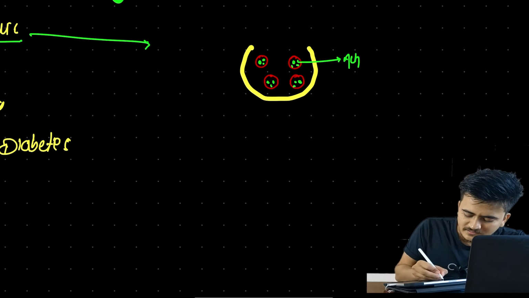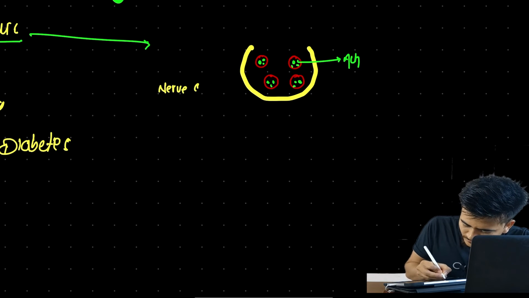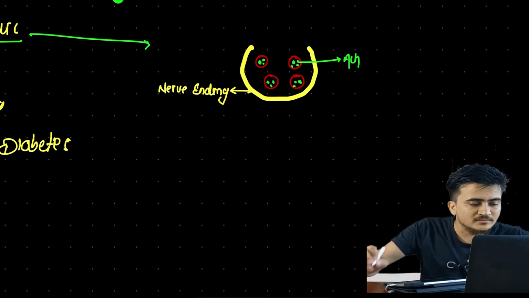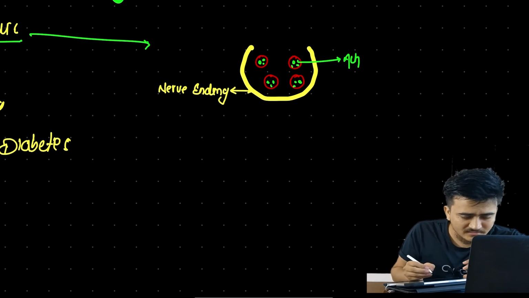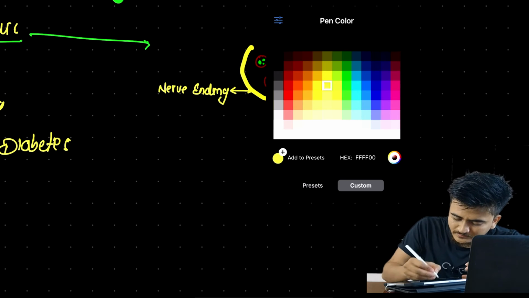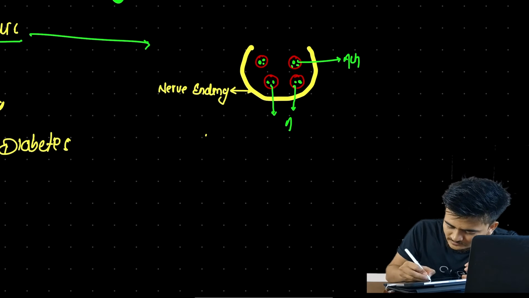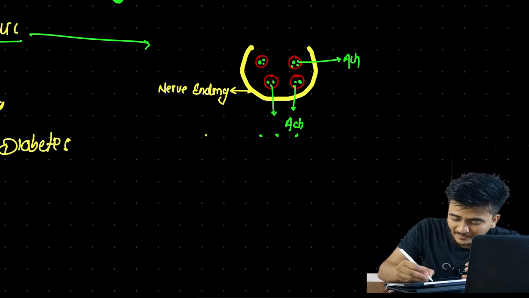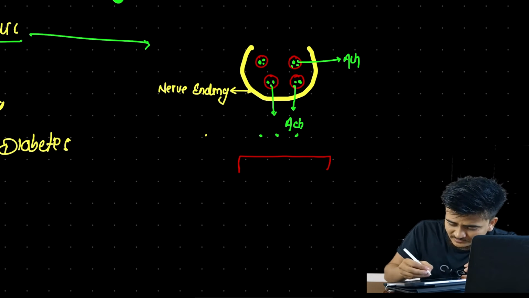This is the nerve ending. Now this ACH will be released, and it will go and bind to its receptors.